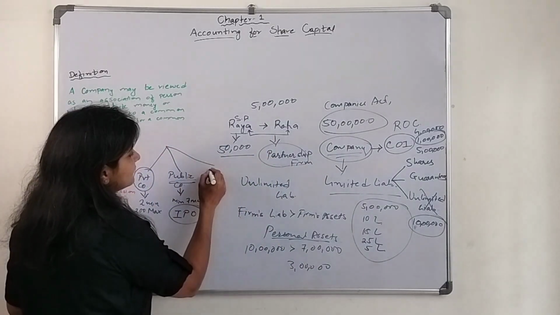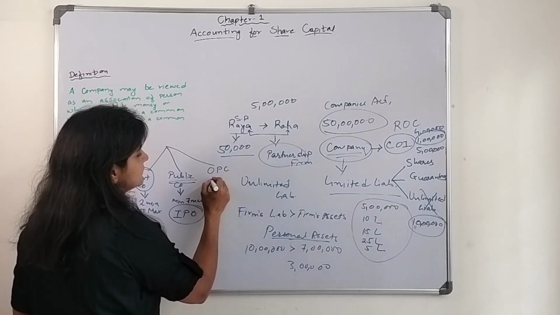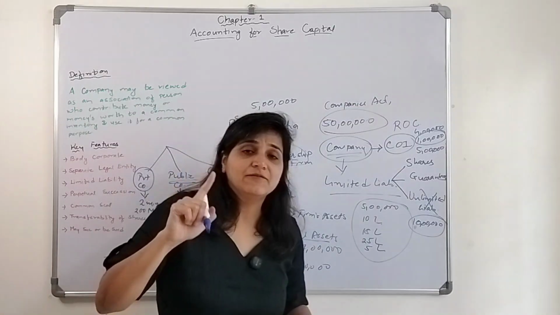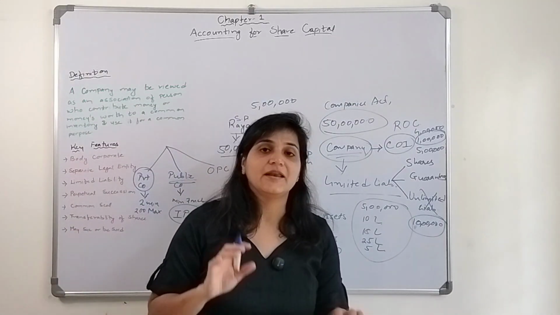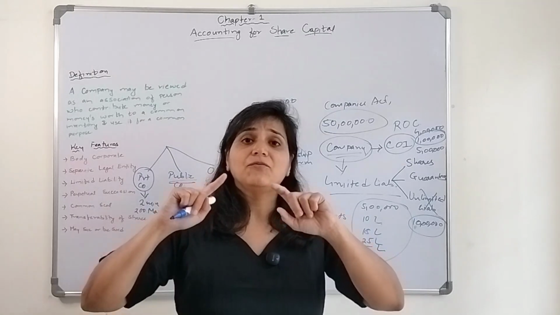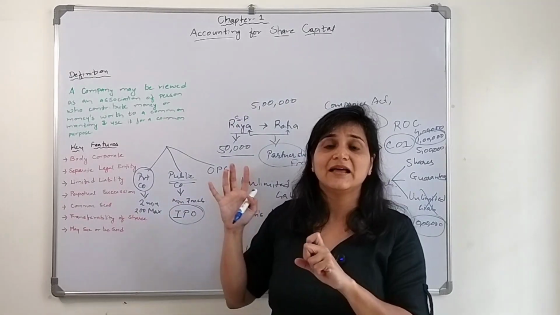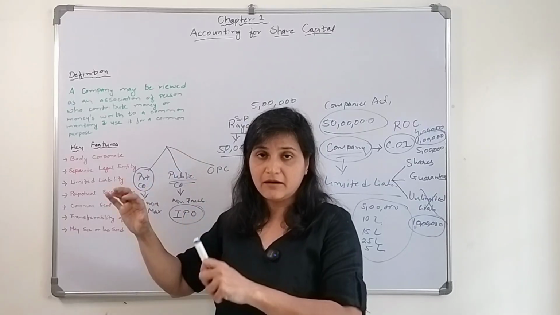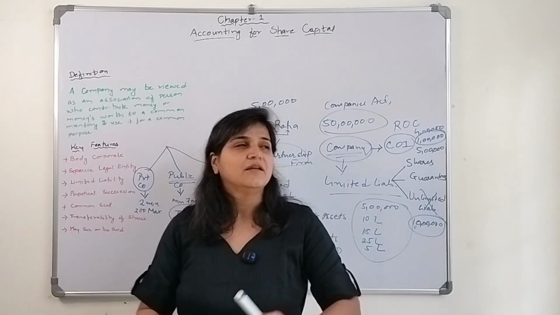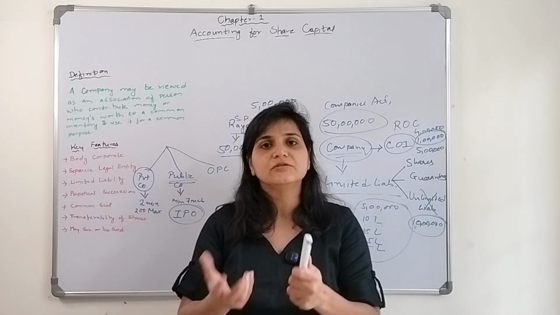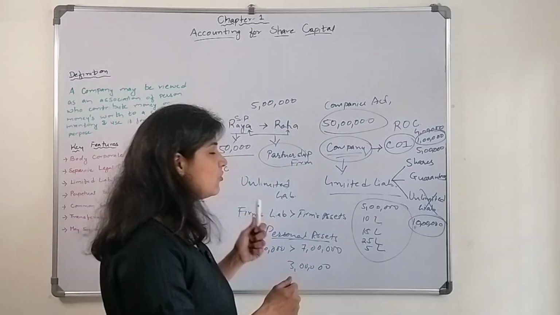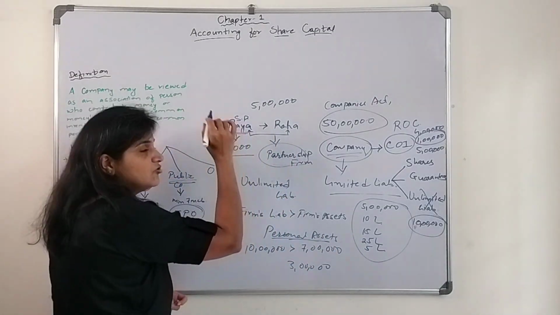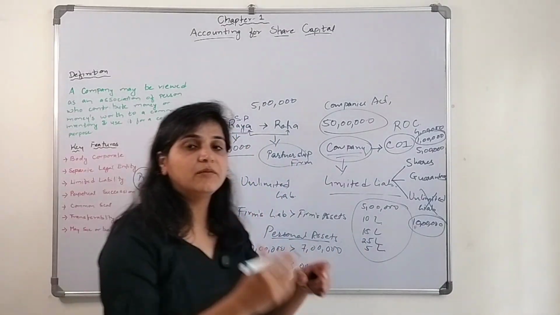And now there is a concept called one person company. Even earlier it was not there. Now it has come into existence. Even one person can carry the company. That person's amount will be there in that particular business. There are certain rules and regulations that person has to follow. Let's say Raya, she was the sole owner, she decided to form a company.